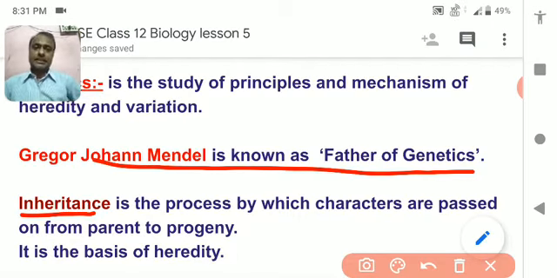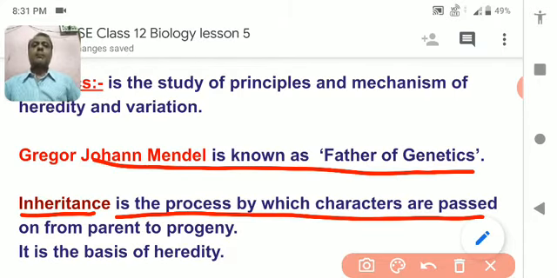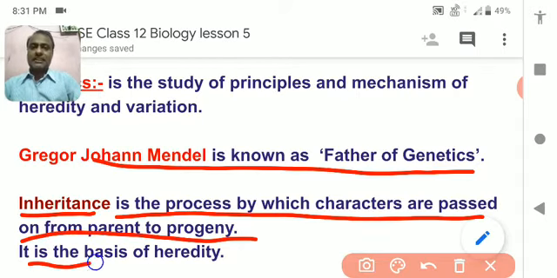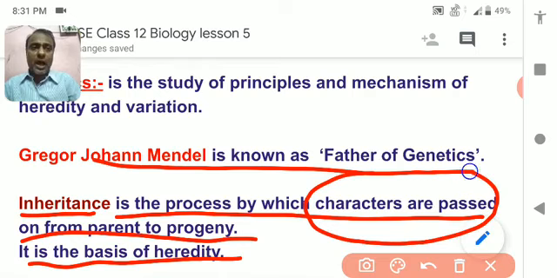What is inheritance? Inheritance is the process by which characteristics are passed on from parents to offspring, and it is the basis of heredity. Heredity means the same thing as inheritance.